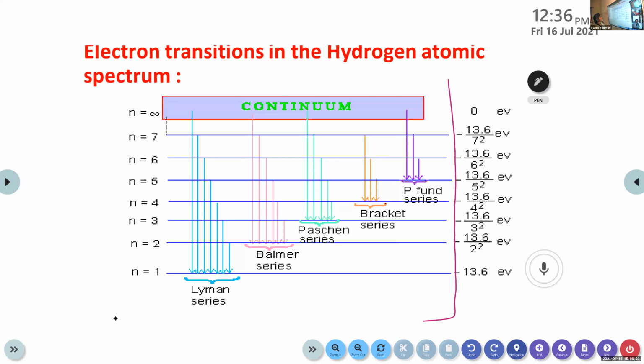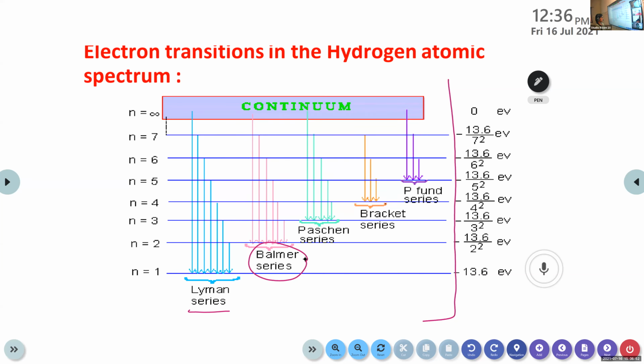If the lines are moving to n equal to 1, it belongs to the Lyman series. From different energy levels, they will jump to the ground state, n equal to 1, it is known as Lyman series. If they are coming back to n equal to 2, the second energy level, it is considered as Balmer series.